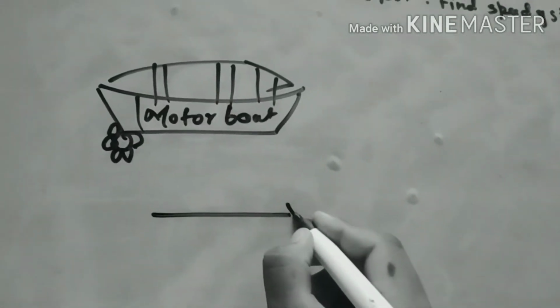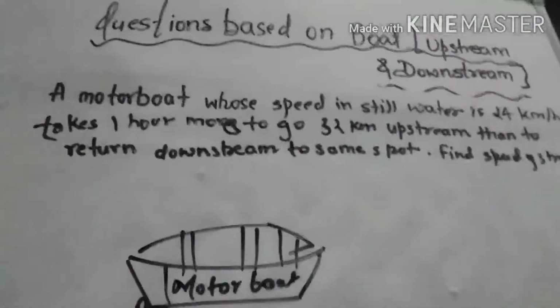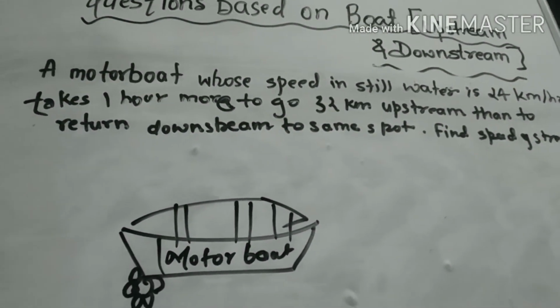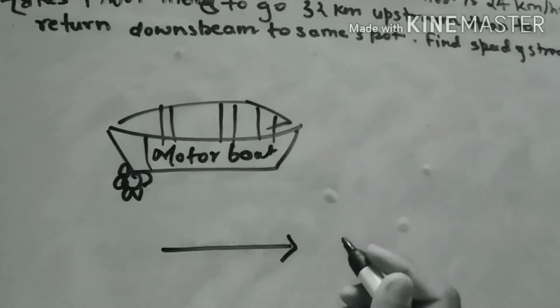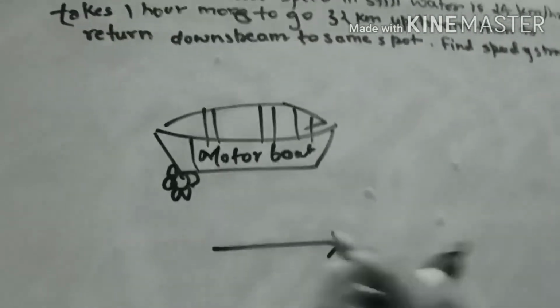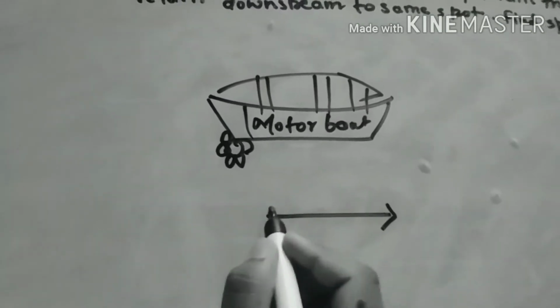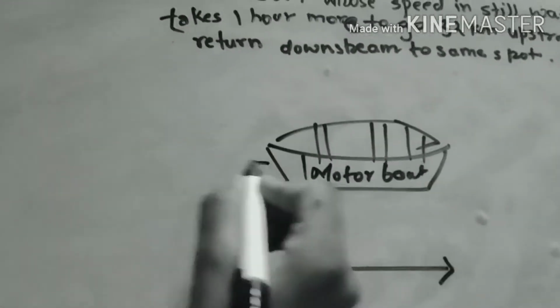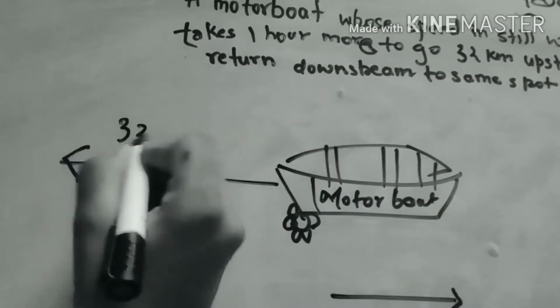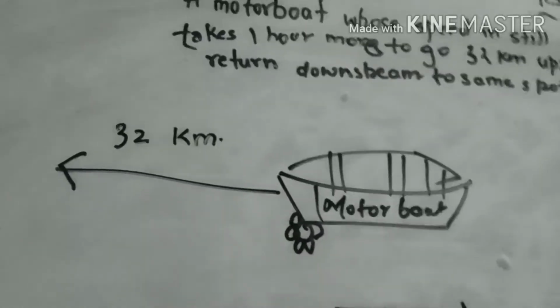So we have a motor boat, and let us consider the direction of stream. First, the motor boat goes upstream. Upstream means against the direction of the stream. This means that the motor boat goes along this side, so it goes 32 kilometers along this side.